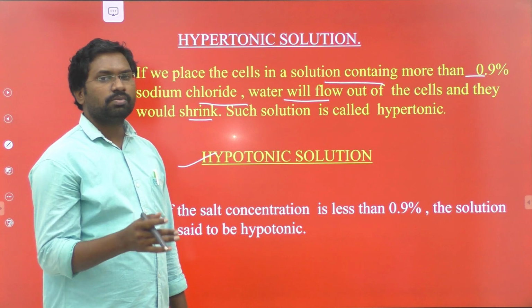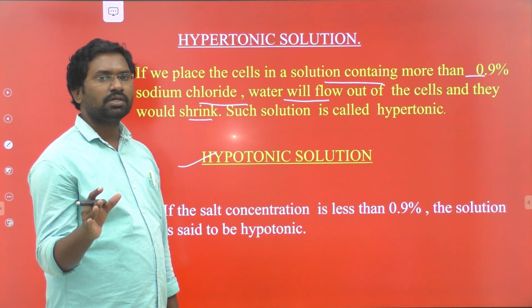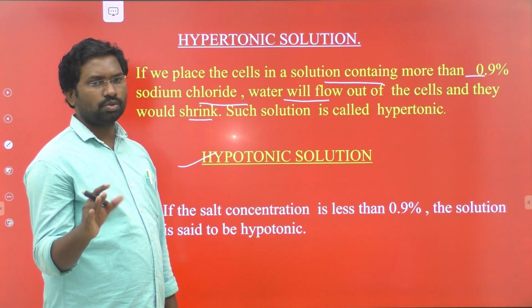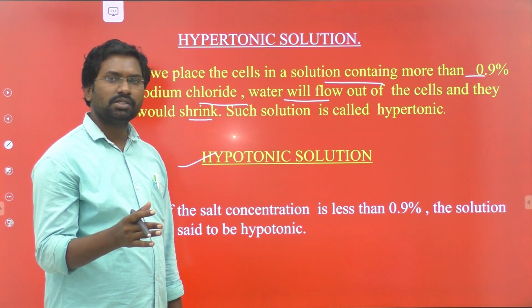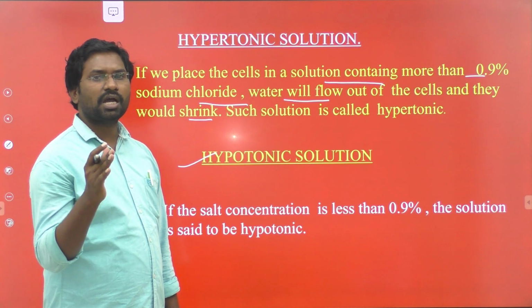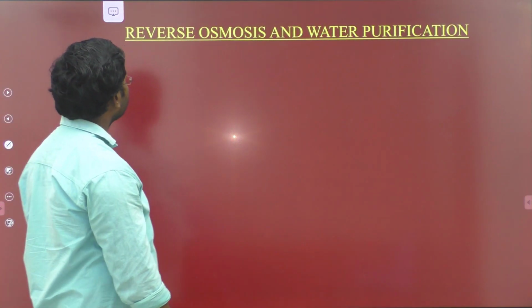Isotonic solutions mean two solutions which have the same osmotic pressure. Between two solutions, the one which has higher osmotic pressure is hypertonic, and the one which has lower osmotic pressure is known as a hypotonic solution.